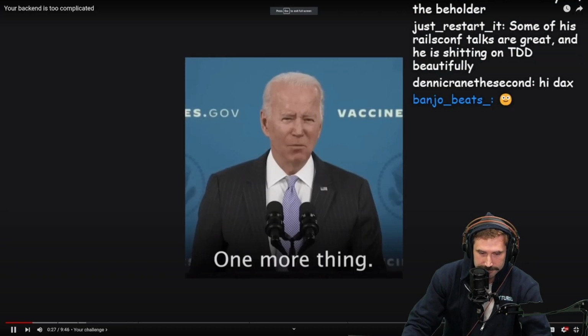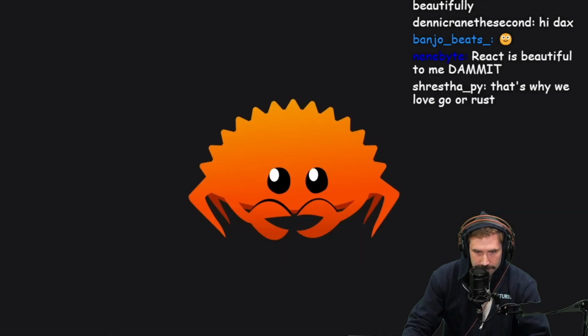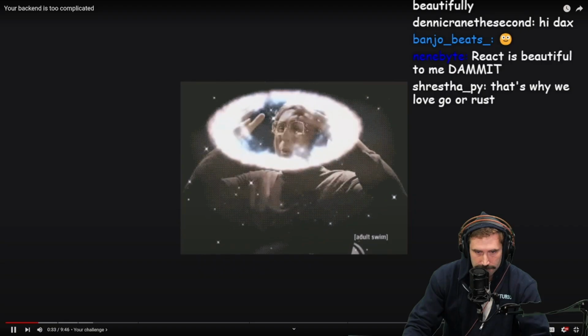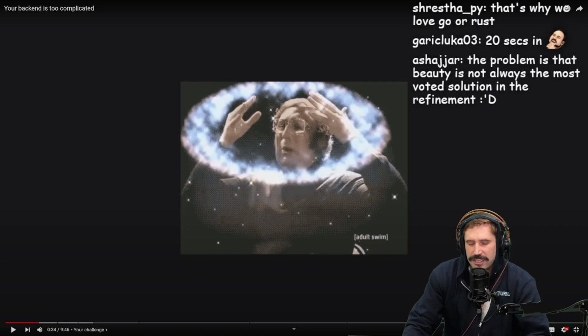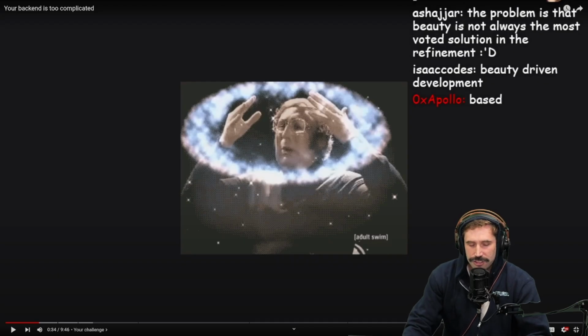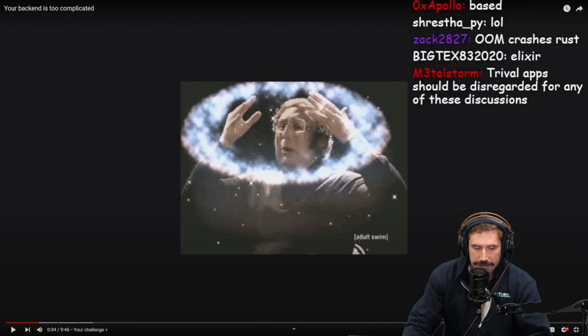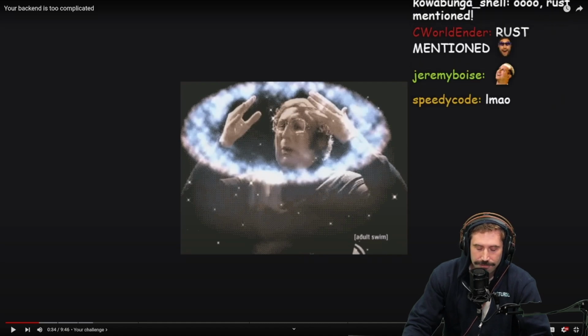Hey, Dax. Great. I have one final requirement. This API must never crash. Damn. Time to rewrite it all in Rust, I guess. As with every problem in software. I think you just need to rewrite it in any language that has errors as values. As long as you have errors as values, you'll generally never have a problem.